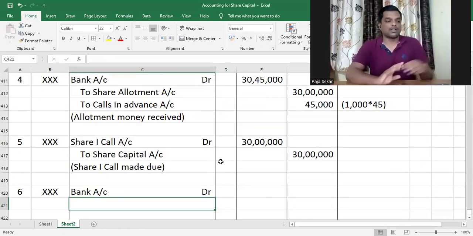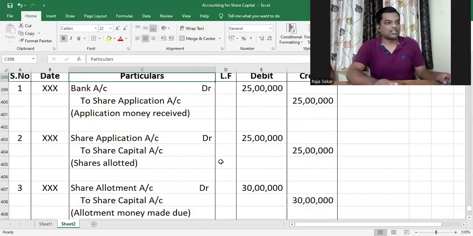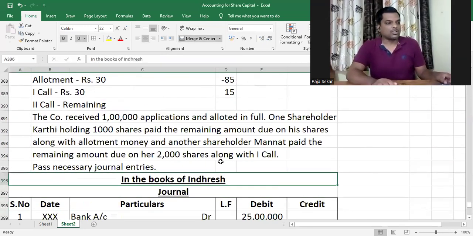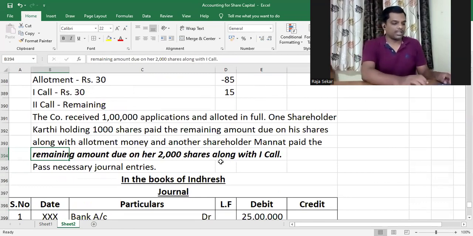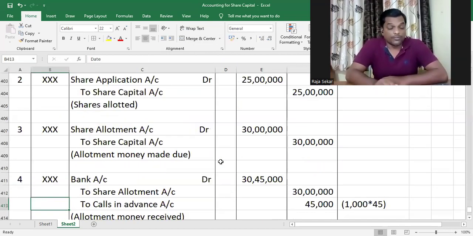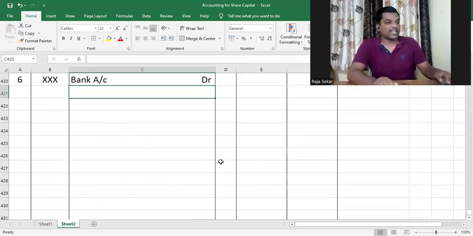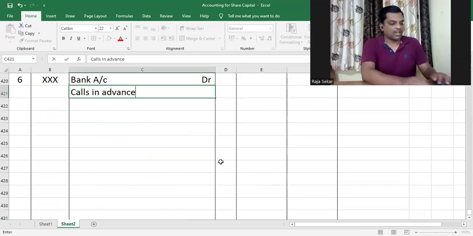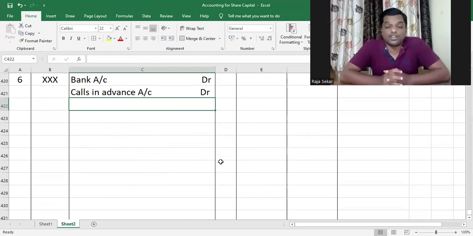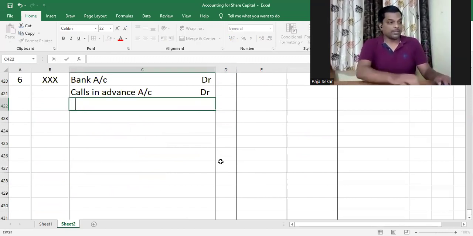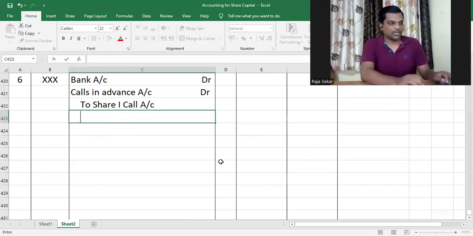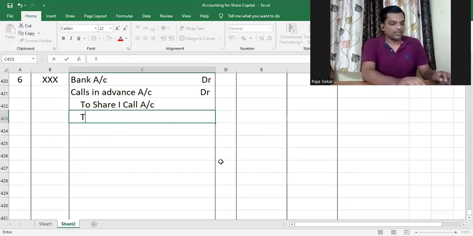Manath also is paying calls in advance. If you look at the question, Manath is paying calls in advance along with first call. So Manath is also paying calls in advance. Am I right or not, my dear children? And that is happening in first call. So if you do it exactly like how we have learned, calls in advance of Karthi will be debited because we are making use of it to set off against the first call dues of Karthi. So that will be calls in advance account debit, and share first call as usual will be credited because we are receiving share first call money. And calls in advance of Manath has to be credited. Am I right or not, my dear children?